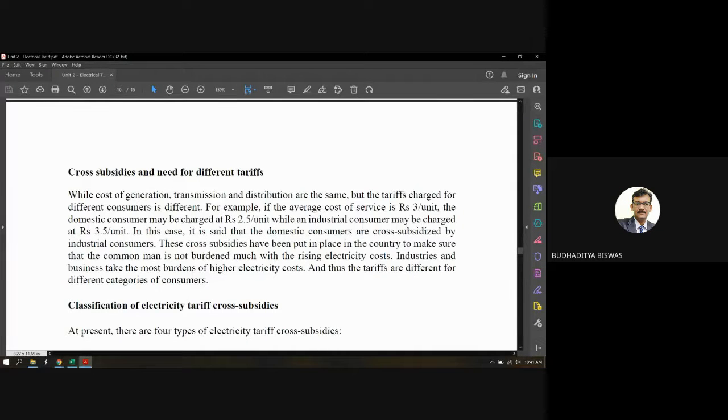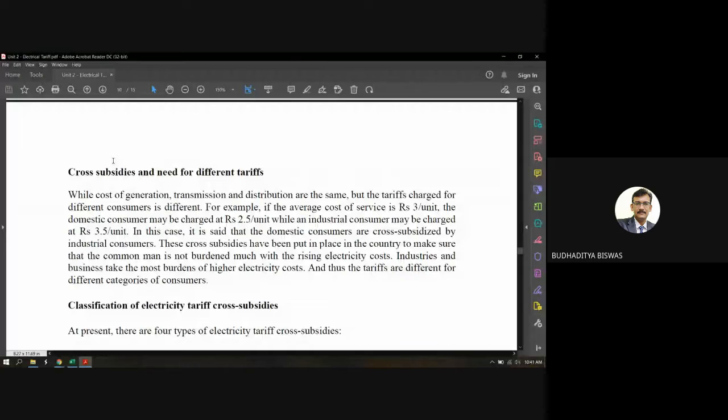Now start with these cross subsidies and need for different tariffs. Why is this required? Because to generate electric energy, some cost is involved, and that is called the cost of generation. This cost of generation consists of some fixed cost, variable cost, all these things. Now, this is actually the cost of generation.